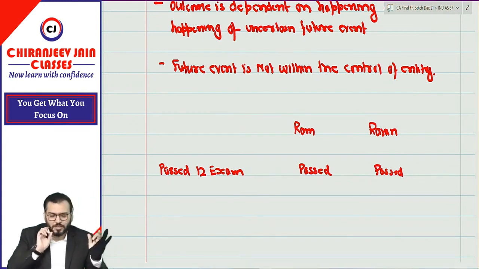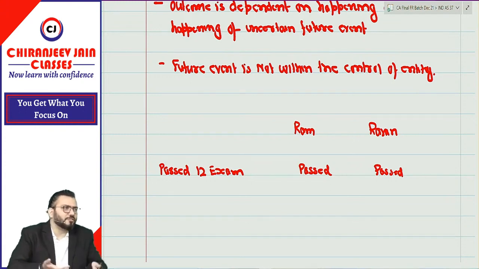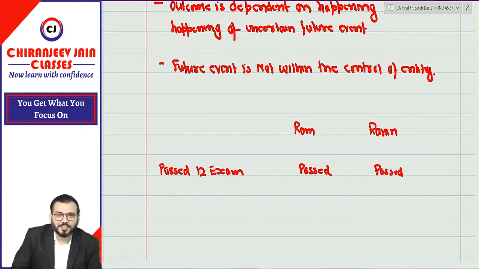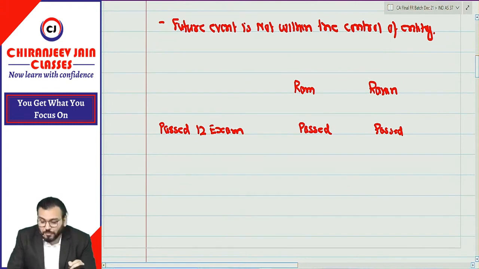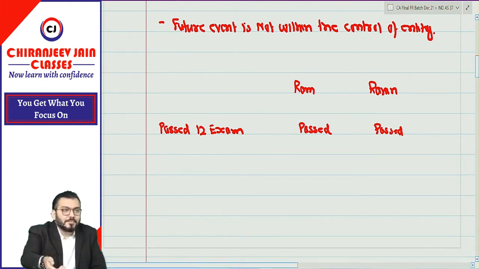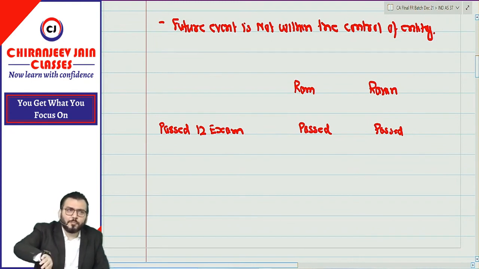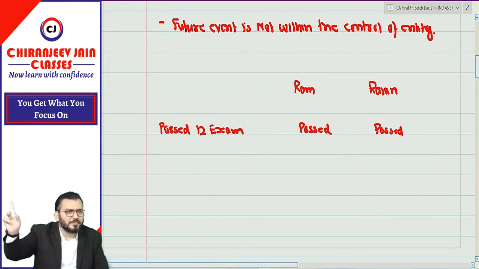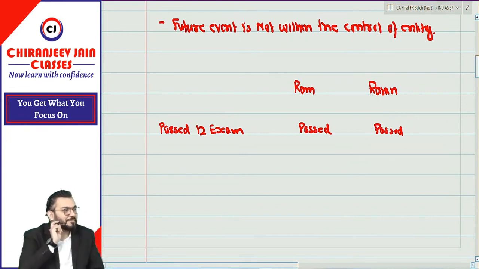No. Even though you are from science background, you become commerce. So they passed 12 exam. Now, once they pass 12 exam, either they will register for BCom. Have you registered for BCom? Have you gone to college? You've gone to college only for writing the exam.